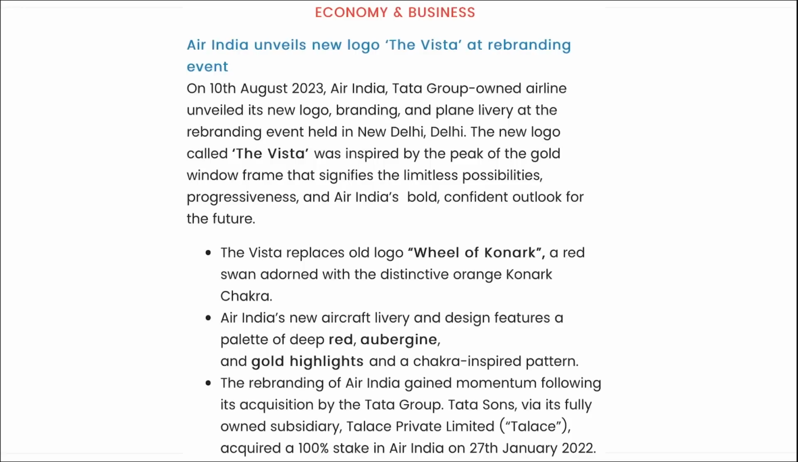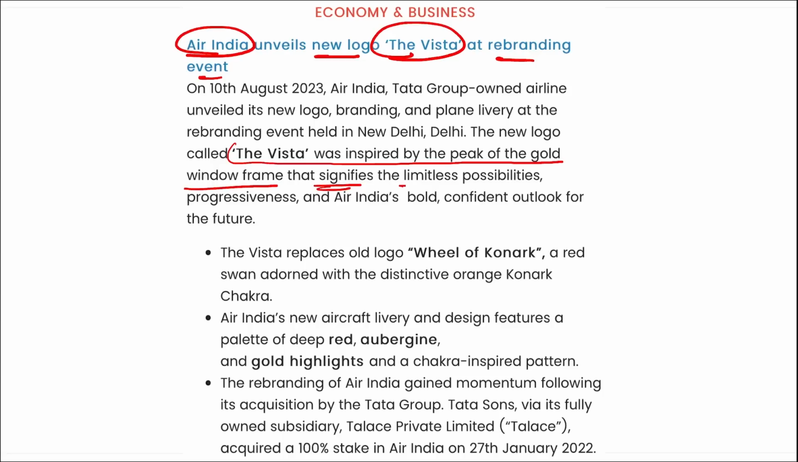The Vista. Here you can see Air India, new logo, the Vista, and rebranding was done at an event that was held in New Delhi. And this, the Vista, was inspired by the peak of the gold window frame that signifies the limitless possibilities, progressiveness, and Air India's bold, confident outlook for the future. And it has replaced what? Wheel of Konark, that was the old logo.